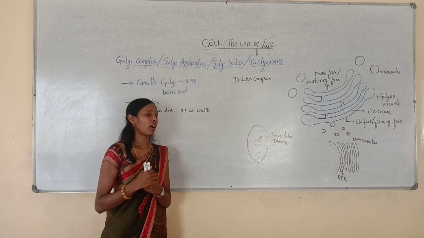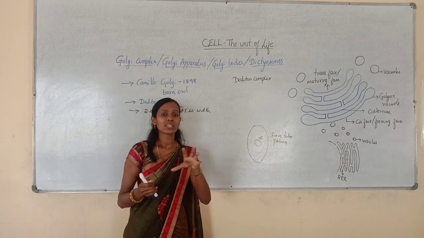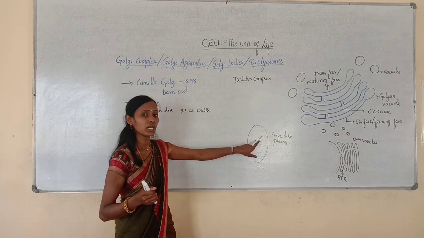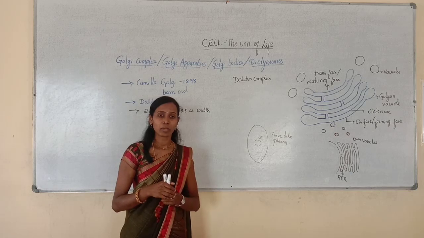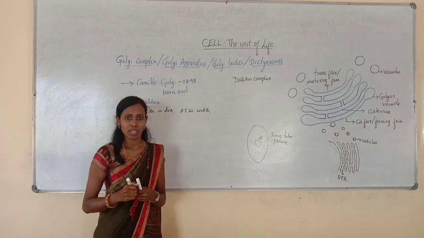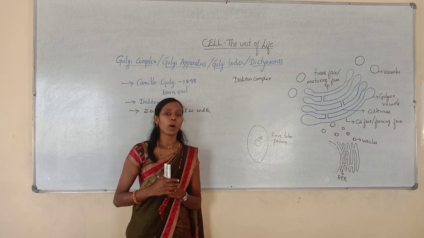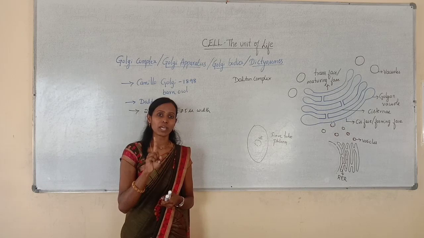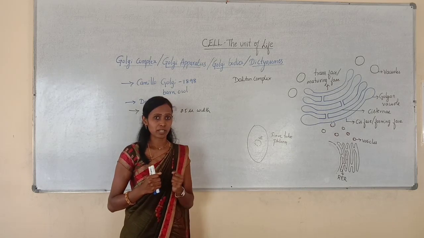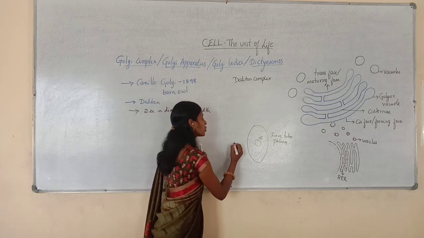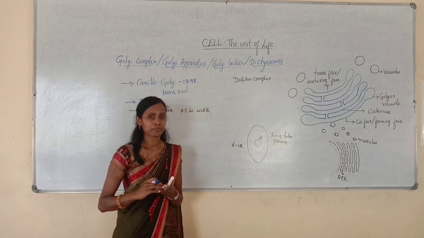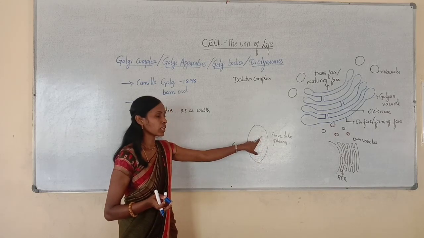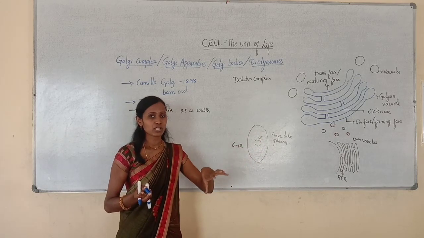Then, the number of Golgi complexes per cell. When you draw the animal and plant cell, you show one single Golgi complex very near to the nucleus, but we cannot say that it is always one. In an animal cell we can expect only one Golgi complex per cell. But it may be 6 to 12 in the case of a plant cell. You have drawn only one Golgi complex in the plant cell, but it may be 6 to 12.